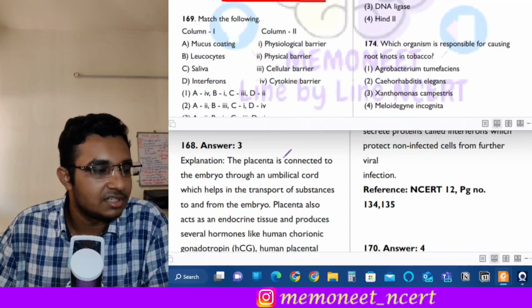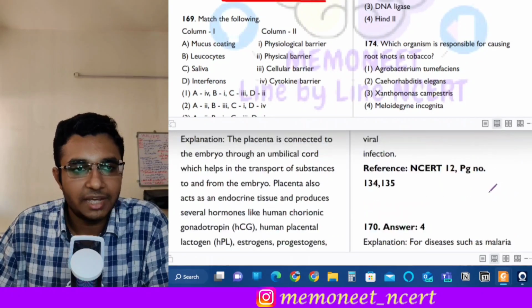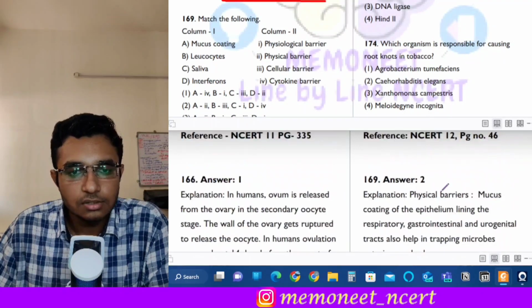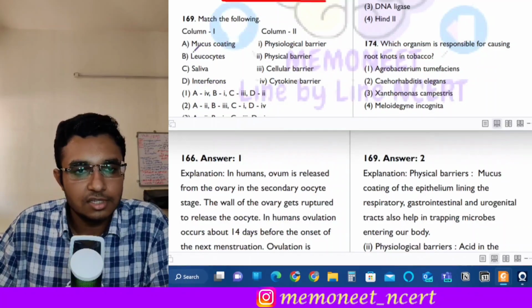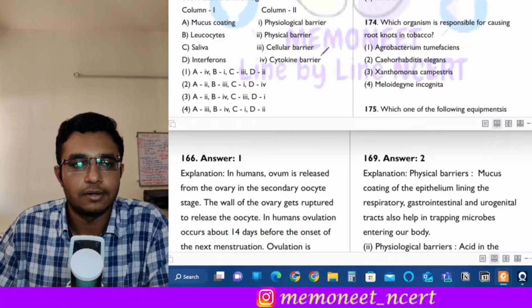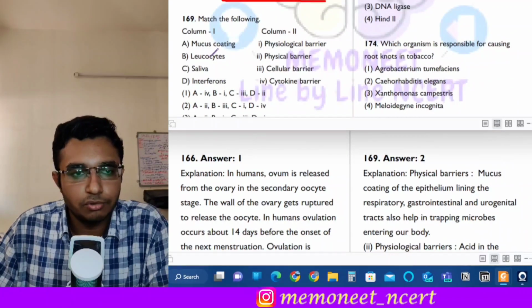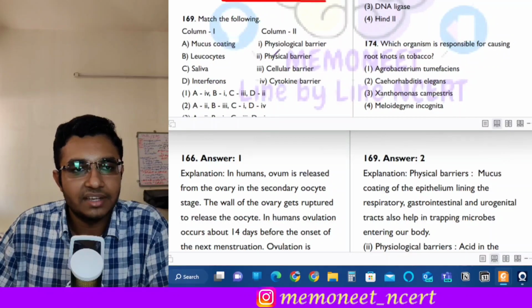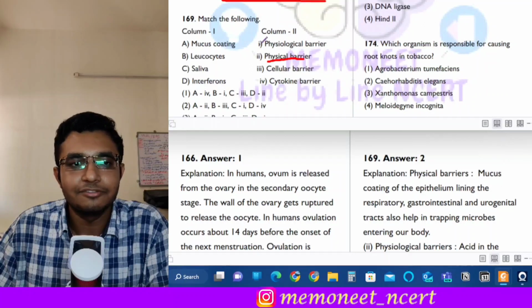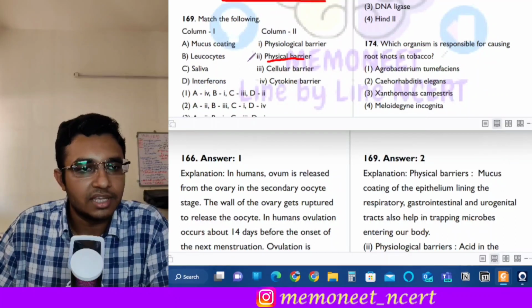Question number 169, which is a match the following question. So you are given these barriers, and you have to identify what example belongs to which barrier, right? The first is the mucus coating. The mucus coating is an example of which type of barrier? It is a physical barrier, right? So the skin and mucous membrane are the physical barrier. Okay, so A goes with 2.